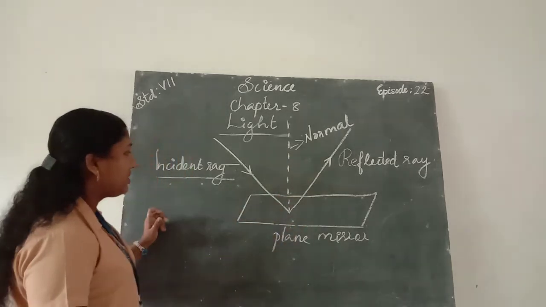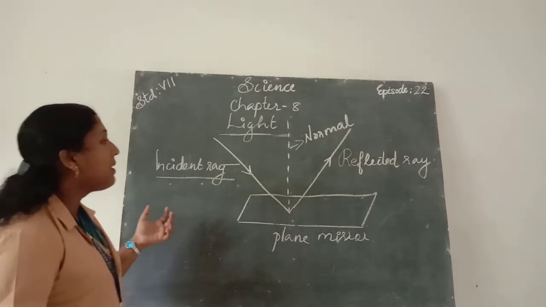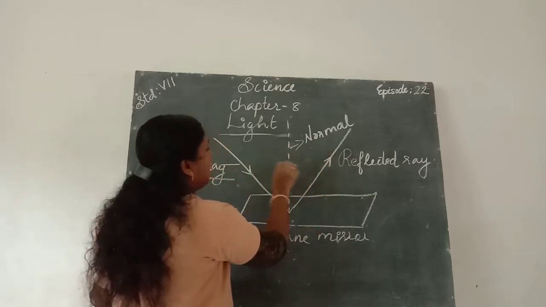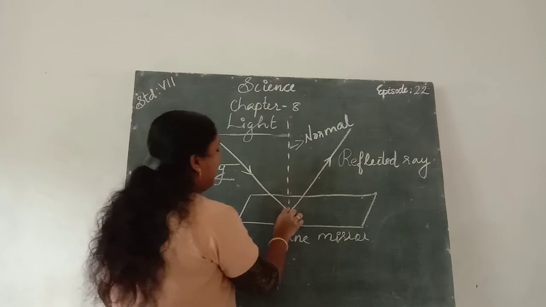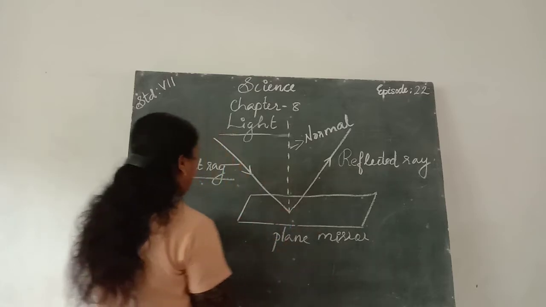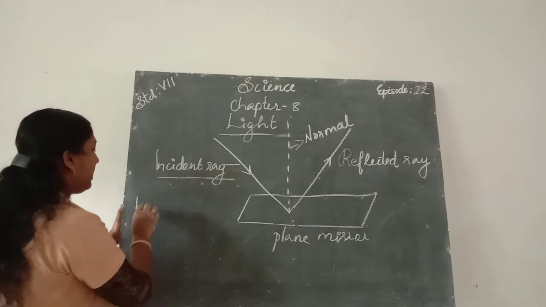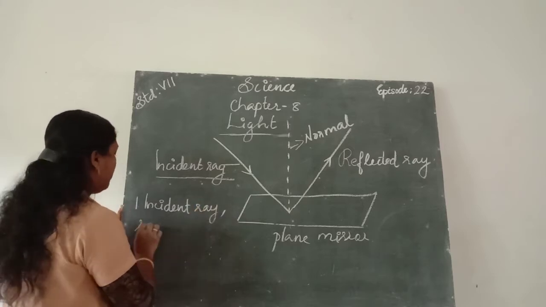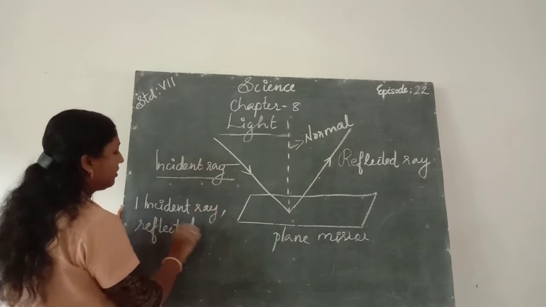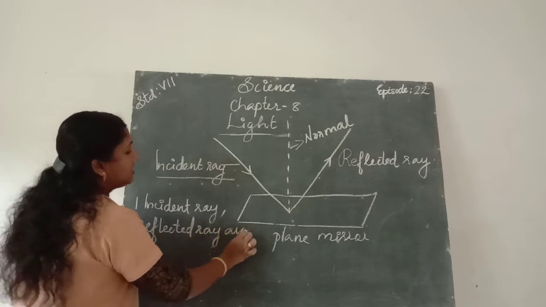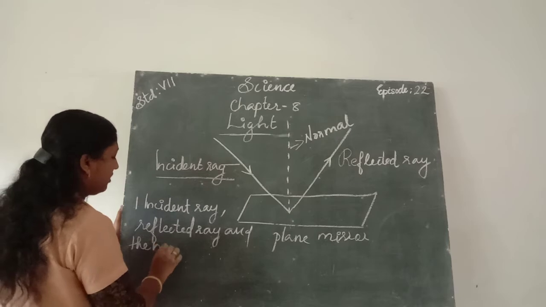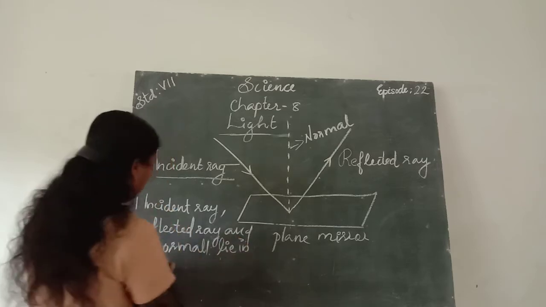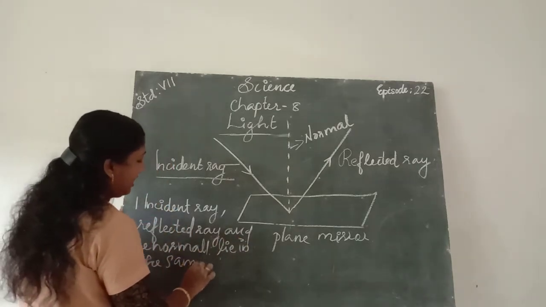What do we mean by the laws of reflection? The first law of reflection: the incident ray, the reflected ray and the normal all lie in the same plane.